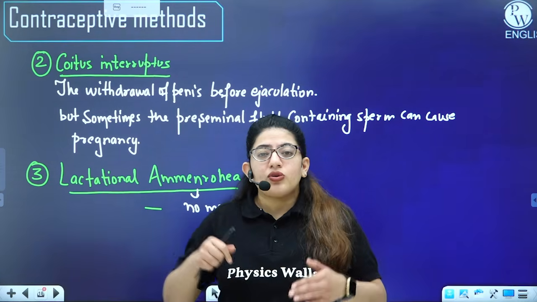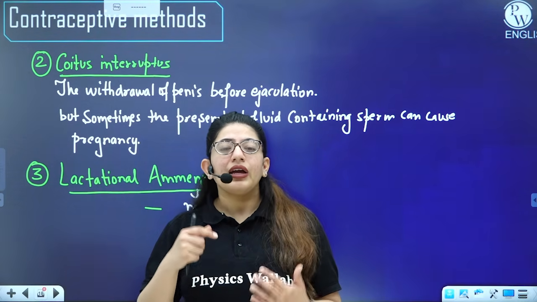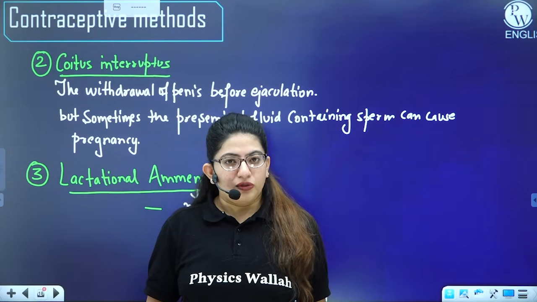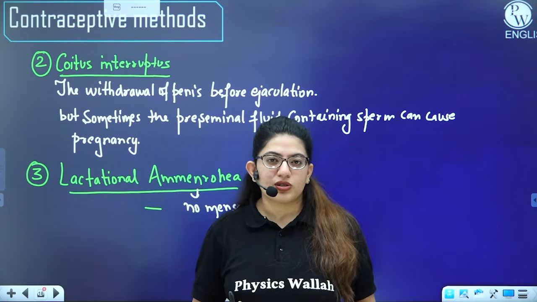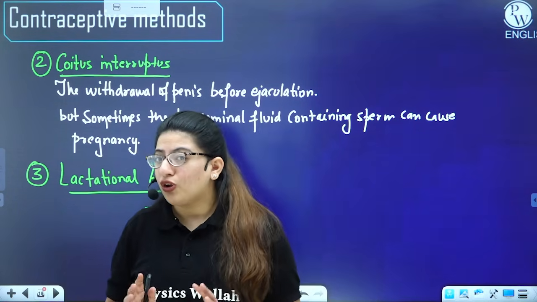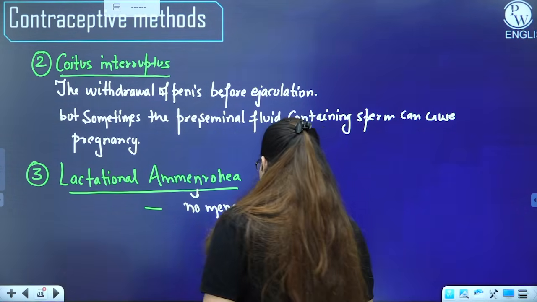The reason is because you never know, the hormones will come up and down, and maybe the female will start ovulating at that time. So there is no guarantee of this method. So natural methods are the methods with no guarantee, right? So what is lactational amenorrhea?